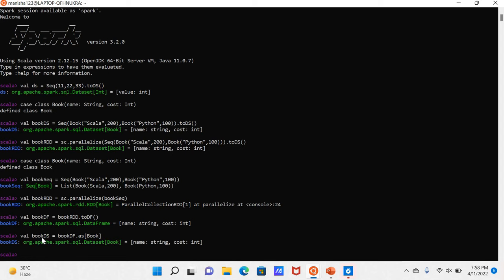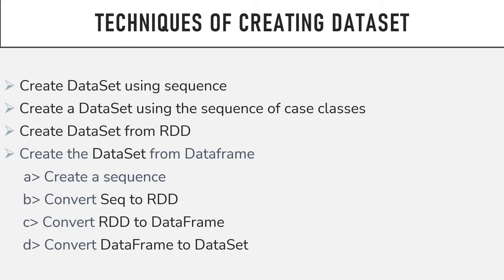Suppose you have to convert a data frame into data set, then you have to use it this way. This is the way by which you can do different operations in RDD, data frame and data set also. That's why data set is one of the most performance optimization techniques for data processing. Those are the techniques by which we can create the data set.